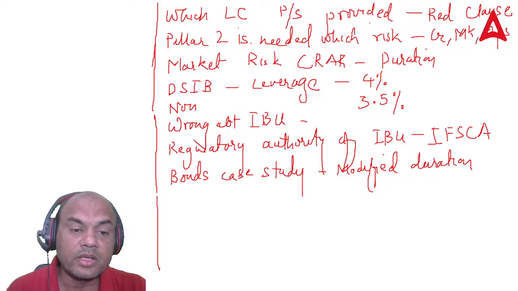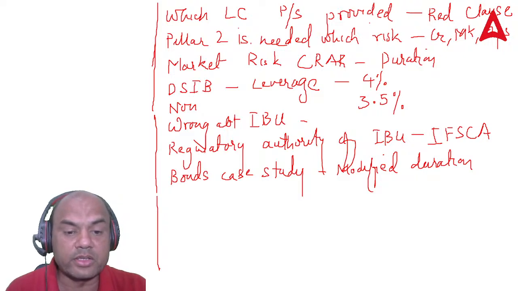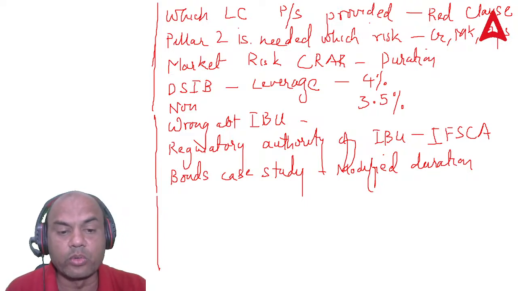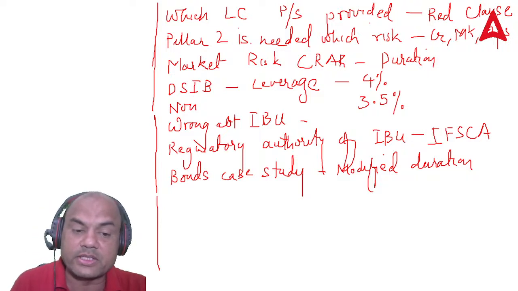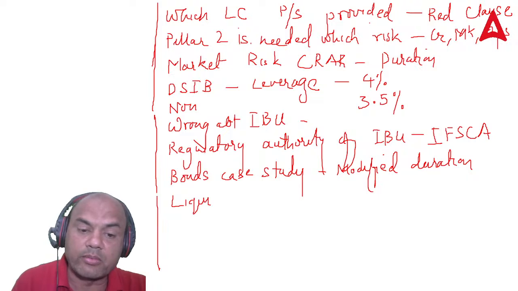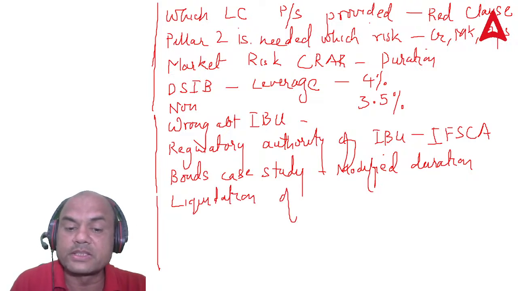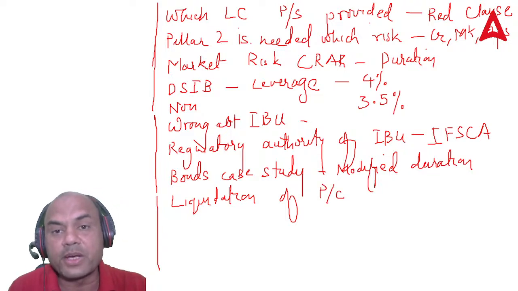Then ERP, what is not correct about IFSC unit? Which of the following are true for liquidation of packing credit? Remember, packing credit means pre-shipment finance.